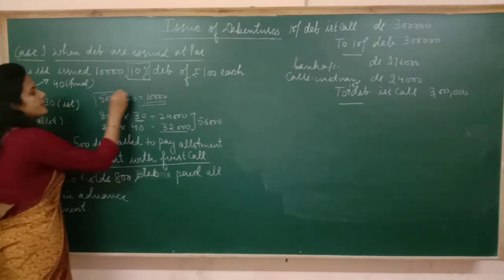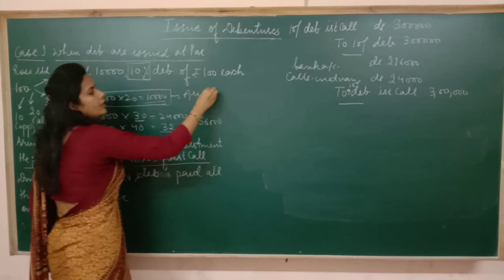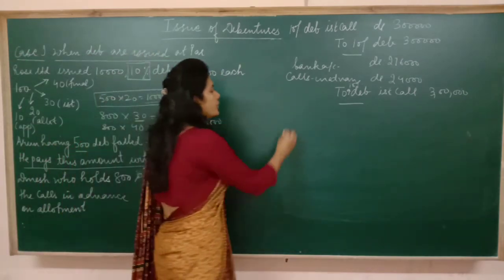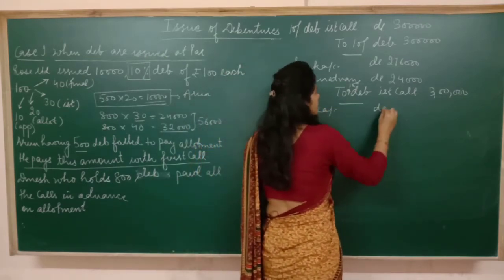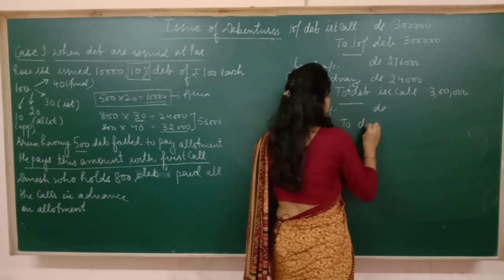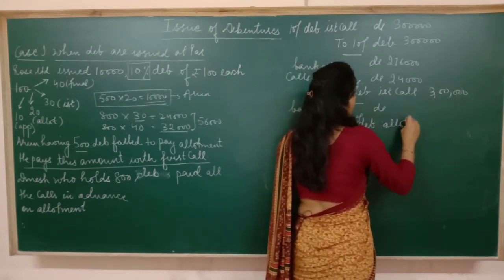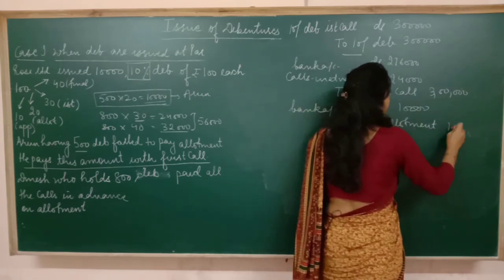It means this 10,000 which Arun could not pay us during allotment, he paid to us with first call. It means now we should pass one more entry here, that is bank account debited to 10% debenture allotment account, 10,000, 10,000.